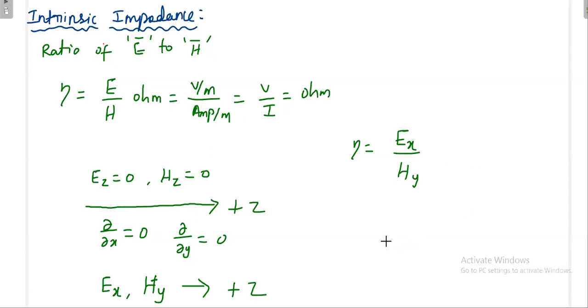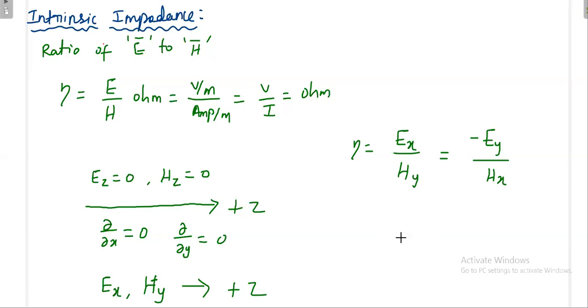Then is there any other way to get the same impedance? Yes, one more way is there. If your electric field is present in the minus y direction, and your magnetic field is present in the x direction, then also you will get the direction of propagation in the positive z direction.